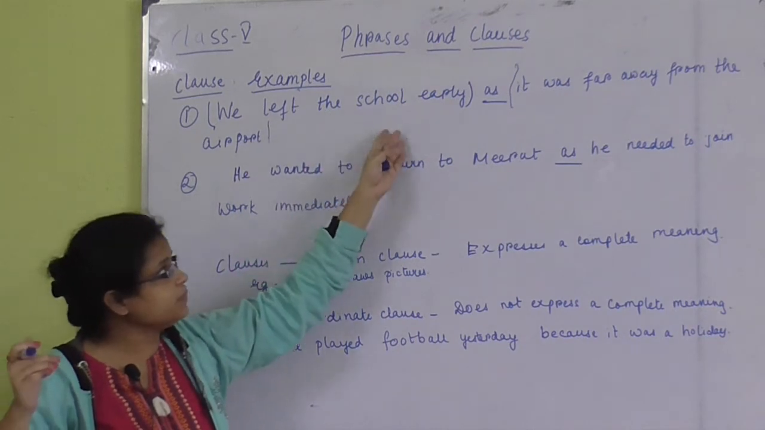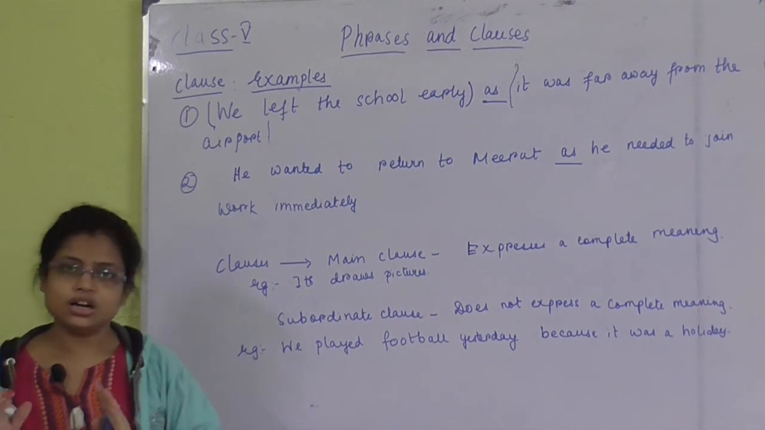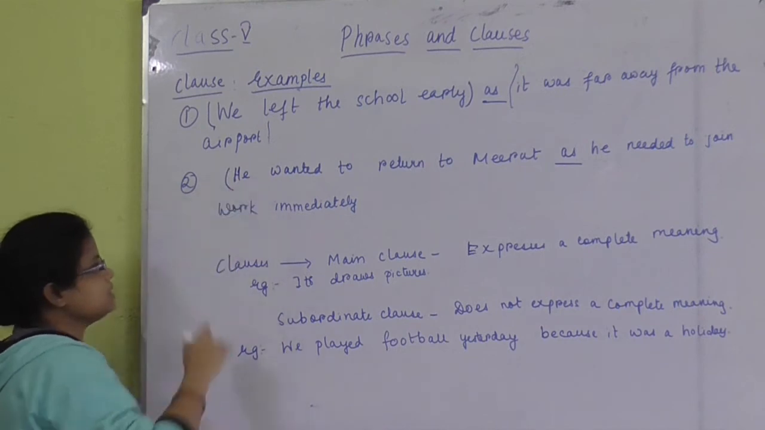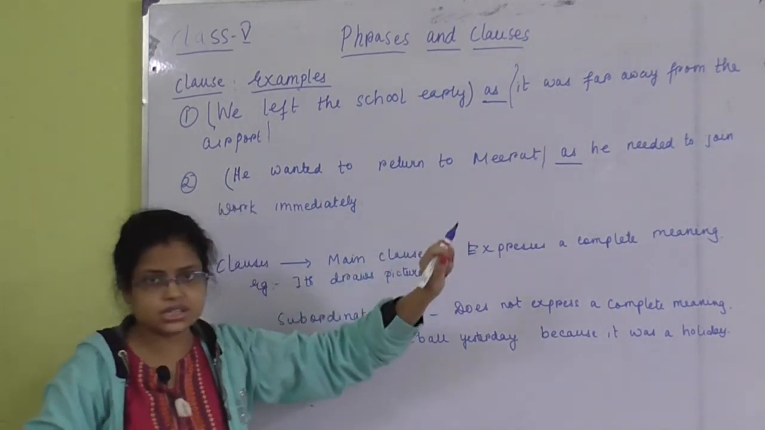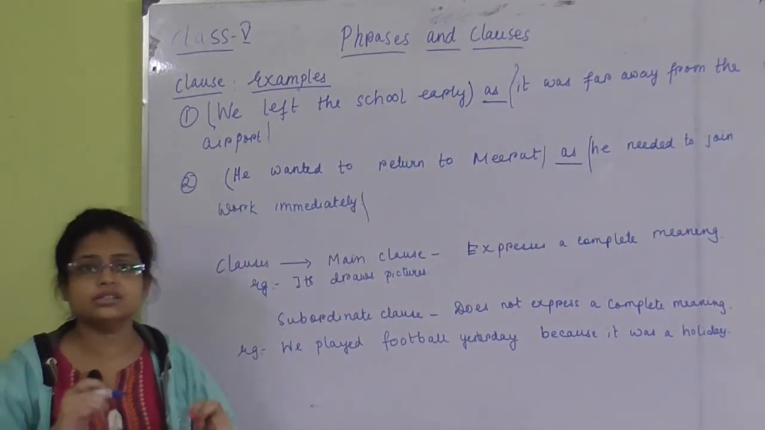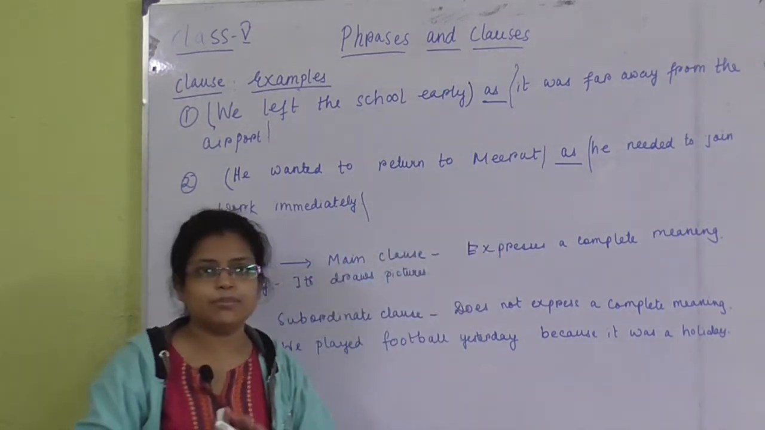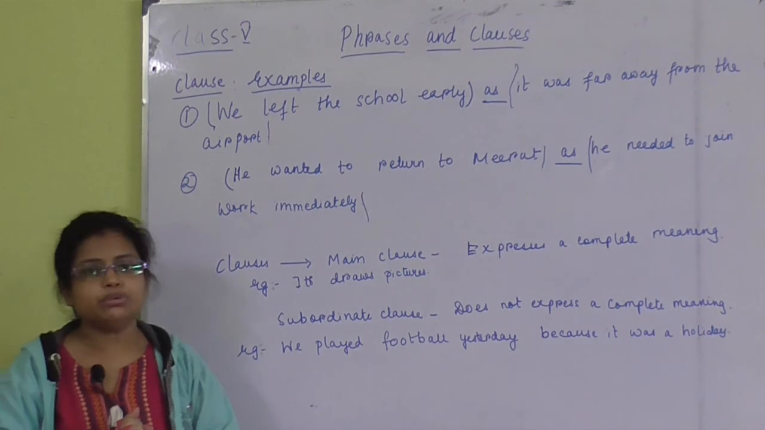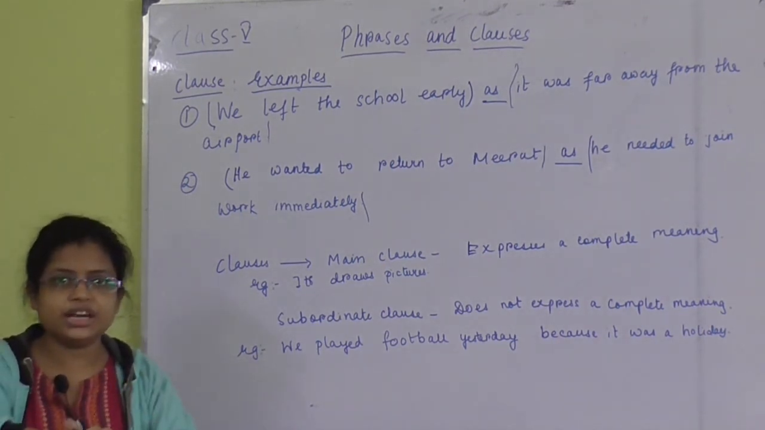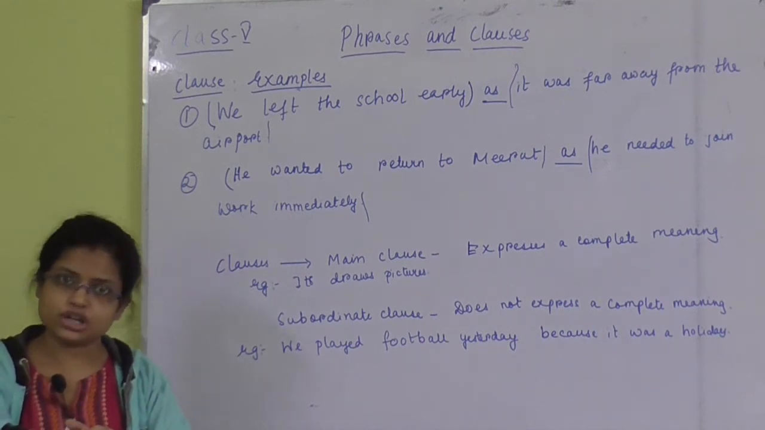We left the school early and it was far away from the airport. That means it is the clause. Next one, same. He wanted to return to Meerut. This is a complete sentence, and he needed to join work immediately. This is also a complete sentence, and both sentences are joined with the help of as. So whenever we find that a sentence has a subject and a predicate and makes complete sense, that will be considered a clause.